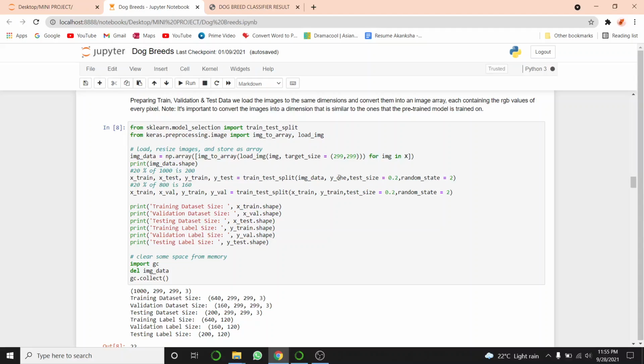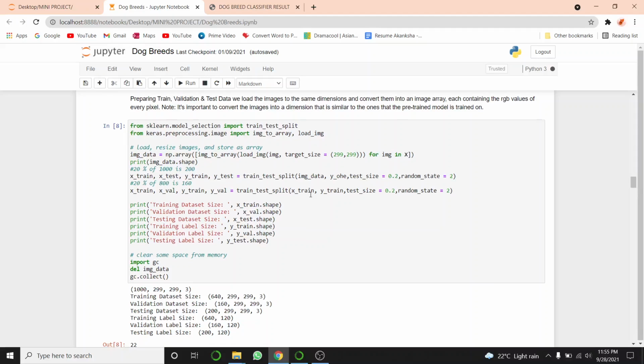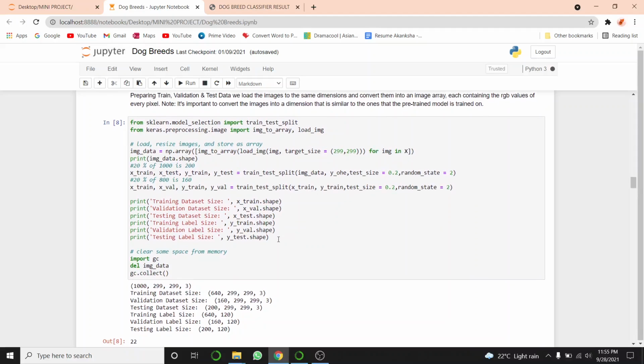That is 20% of image data will be saved in X-test. That is 200, and the remaining in X-train. Again, 20% of X-train will be saved in X-val. That is 160, and 640 in the final X-train. And then we will display all the shapes and clear the space for memory. We perform manual garbage collection.